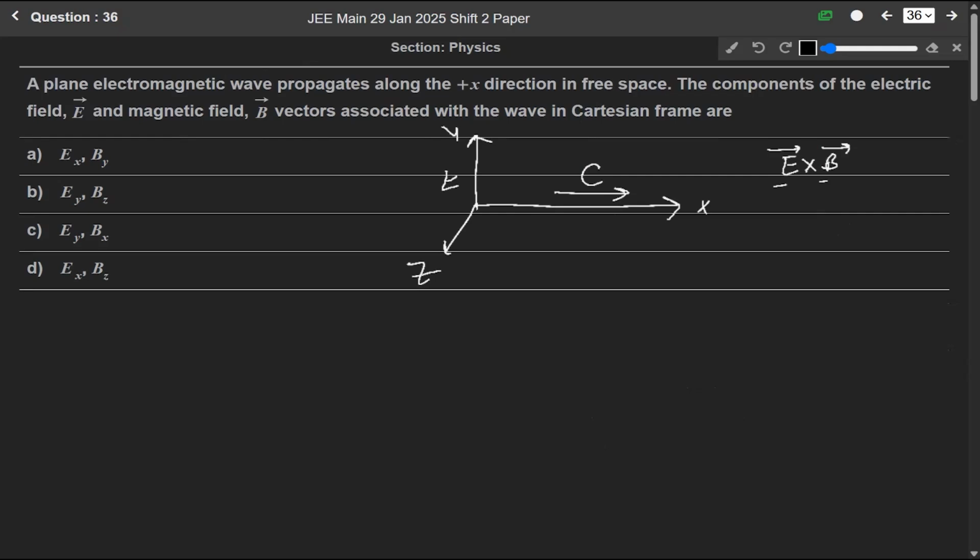So if E is in this direction and B is in this direction, then only the wave will propagate in the positive x direction. The direction of wave propagation will be E cross B, meaning E will be along the y axis and B will be along the z axis. So E Y B Z means option B is the correct answer.